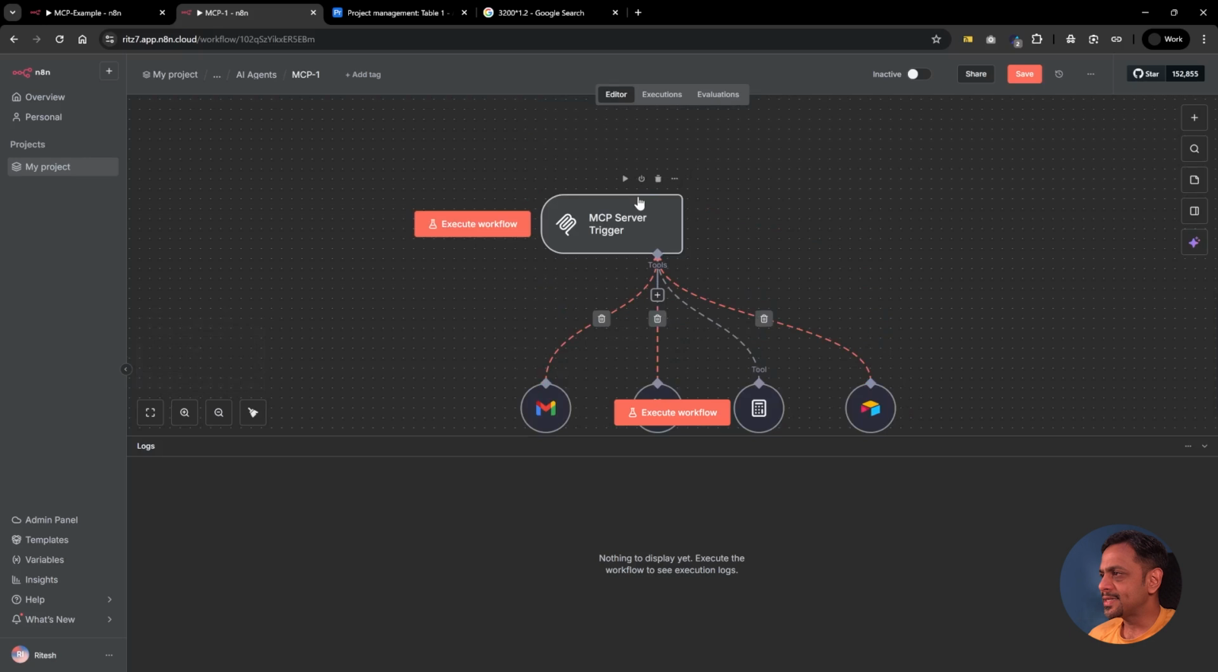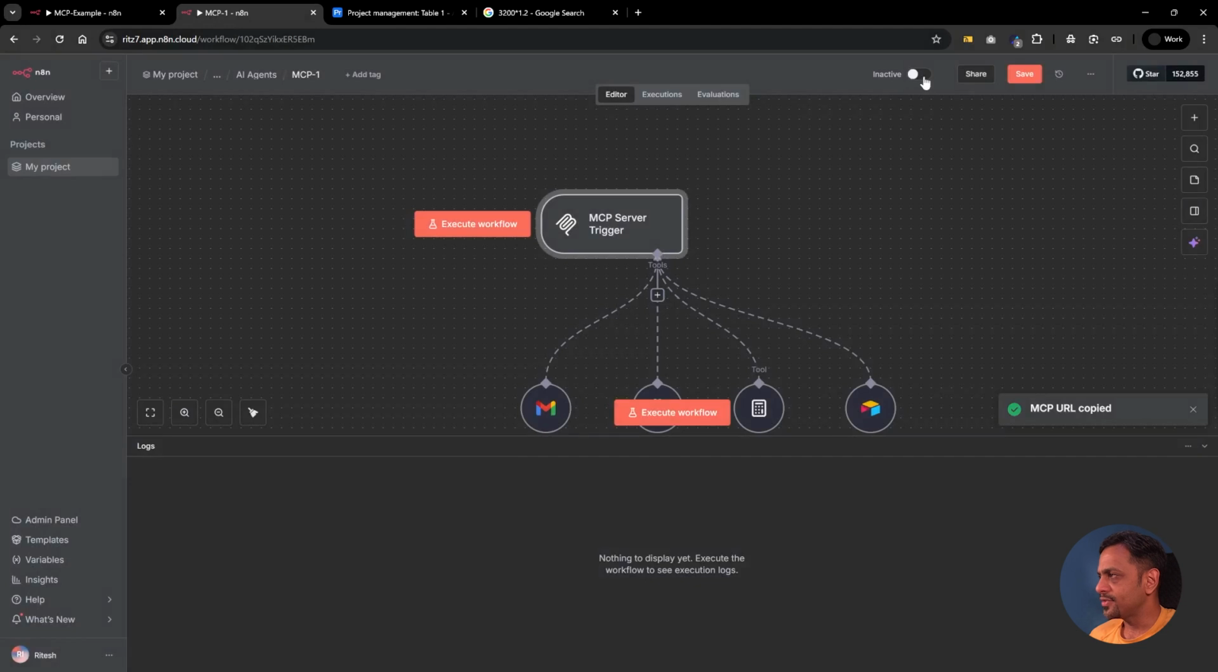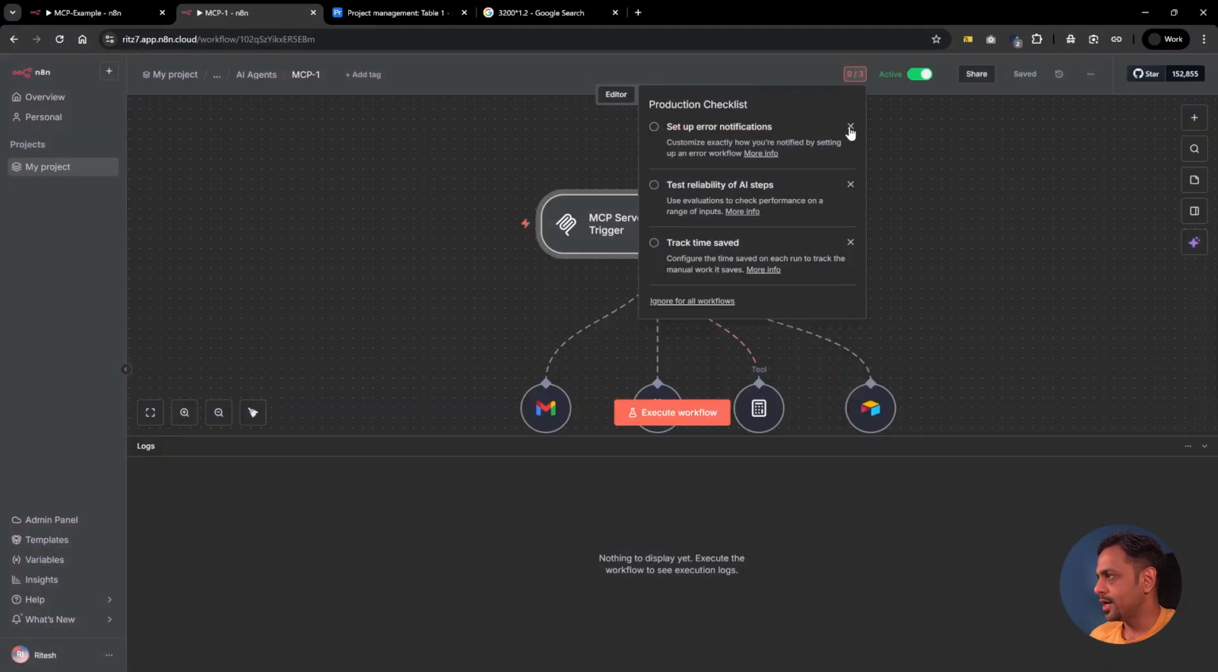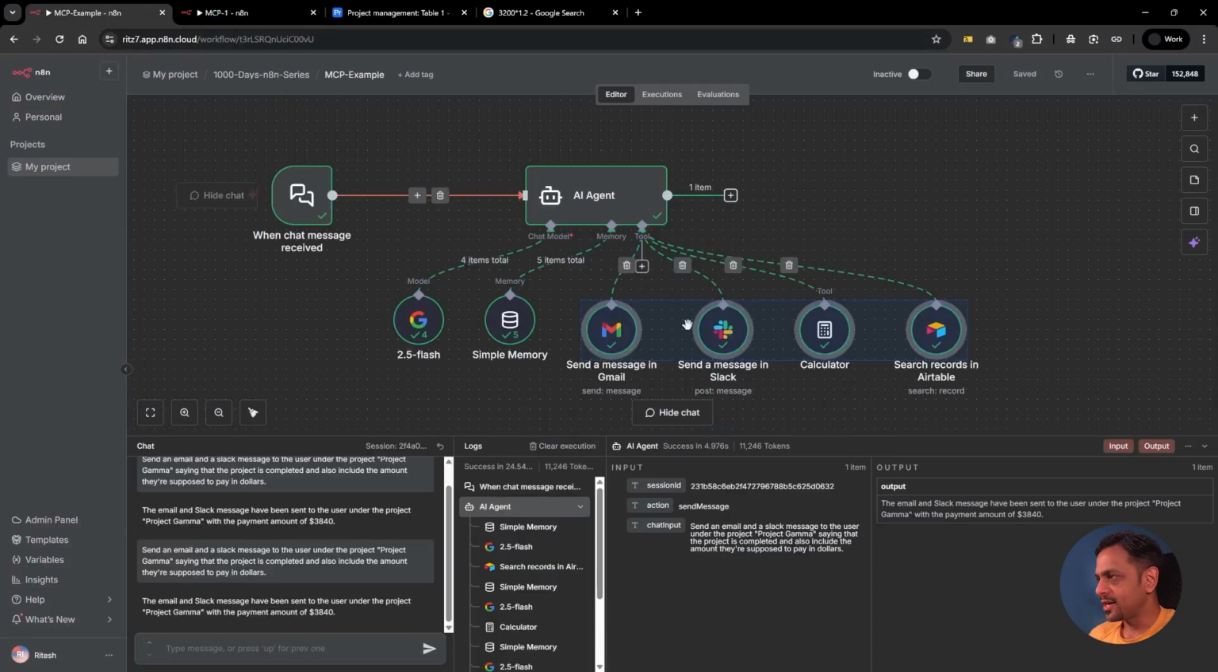Now you may call this MCP anything that you want, right? MCP1 or whatever it is. And we can take the test URL or the production URL. Okay, let's copy this. One of the things that we'll have to do is make it active. Right, click on OK, close these things. Okay, come back here and let's remove these connections.